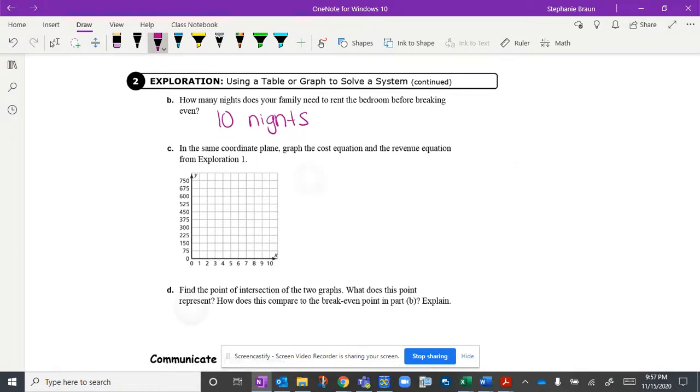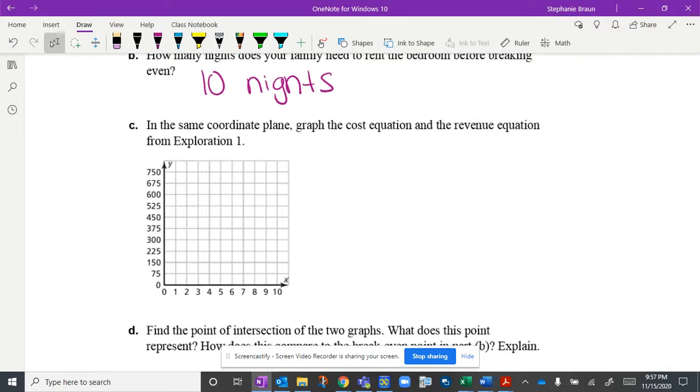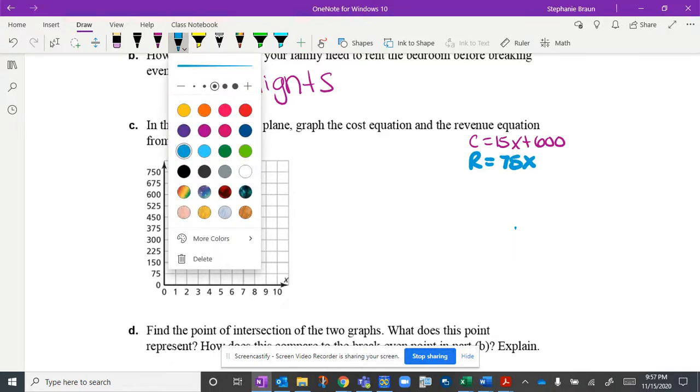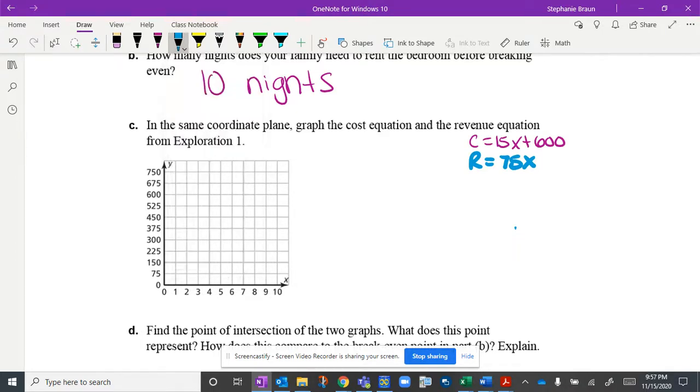In the same coordinate plane, graph the cost equation and the revenue equation. Okay, so I wrote those equations there again. I'm actually going to graph these different equations in different colors so that we can tell them apart a little bit better. There we go. So let's go ahead and graph our revenue one first. That might be a little bit easier.